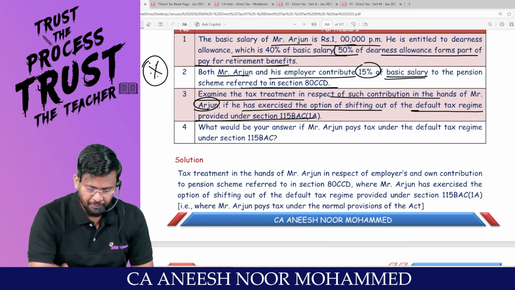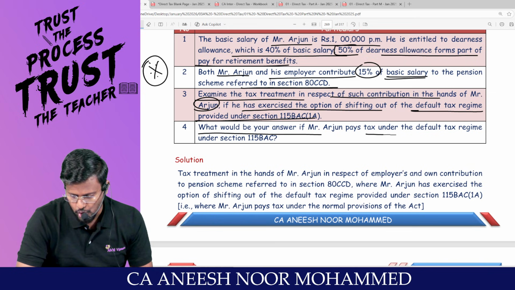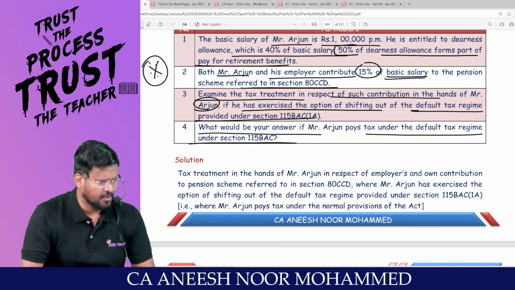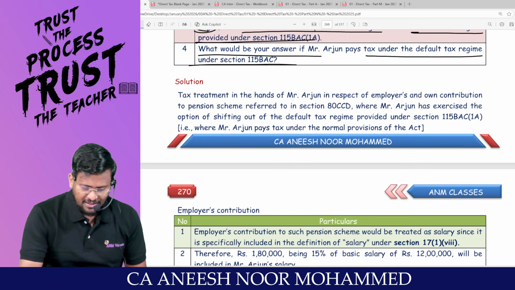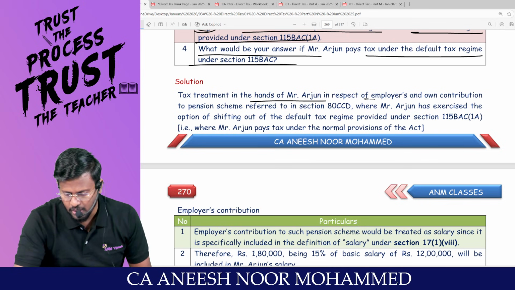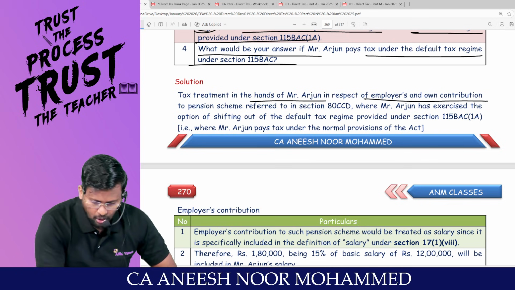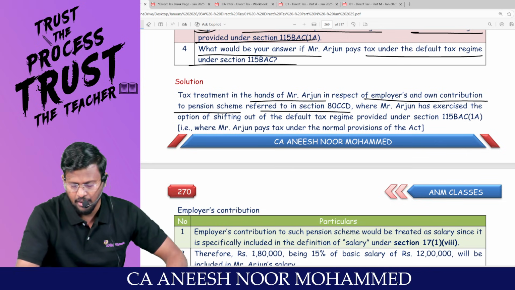You will get only 10%. What would be your answer if Mr. Arjun pays the tax under the default tax regime? Because ulta, it will change. Sir, tax treatment in the hands of Mr. Arjun in respect of employer's and own contribution to pension scheme referred in 80 CCD, where Mr.